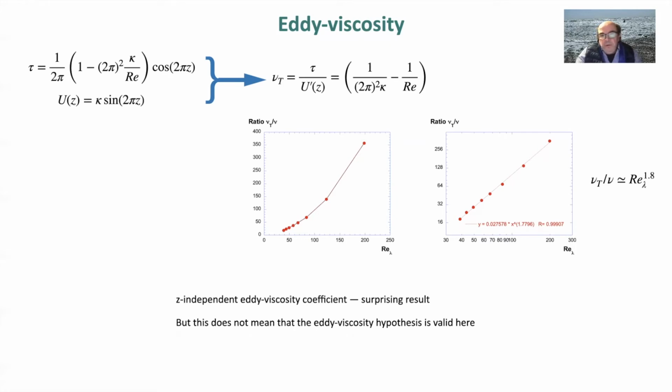And so we can plot this relation in the different plots that are given here. It's a surprising result because, for example, for channel flows the eddy viscosity depends on the distance to the wall, so it depends on the equivalent of Z.